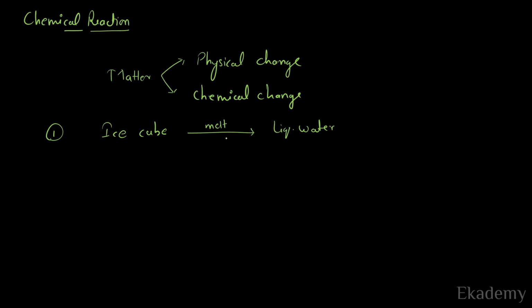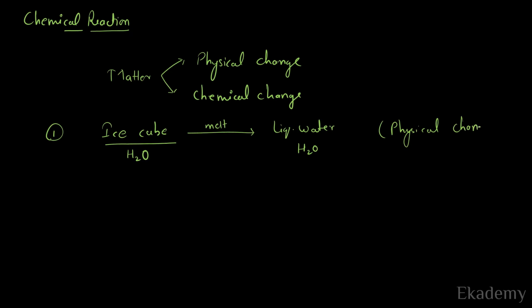Now, what is happening over here is that the ice cube, which is basically made up of water only, is chemically H2O, and liquid water is also H2O only. So here we can see that the identity or the nature of the initial substance is retained, right? So the identity of the initial substance is retained in this type of change, and hence this type of change is called physical change.